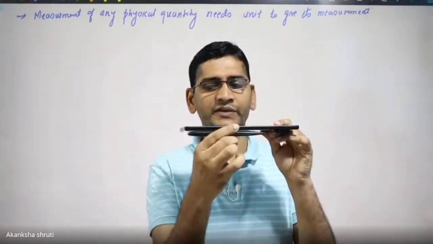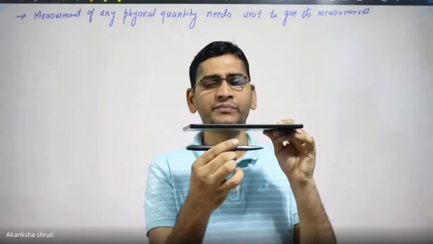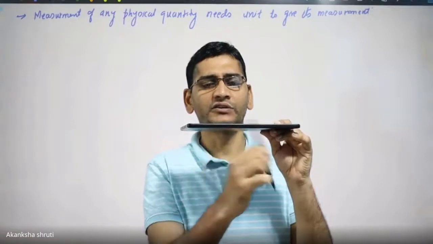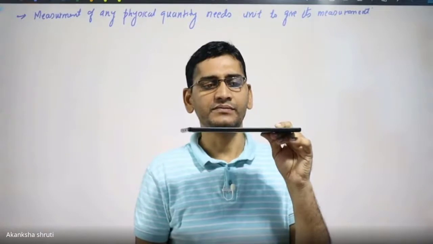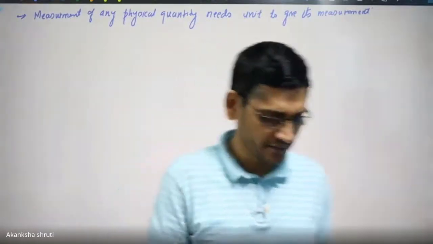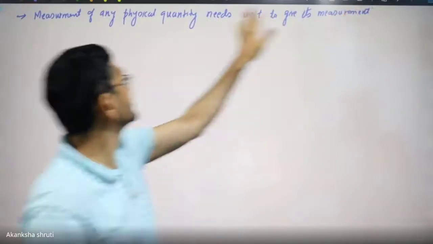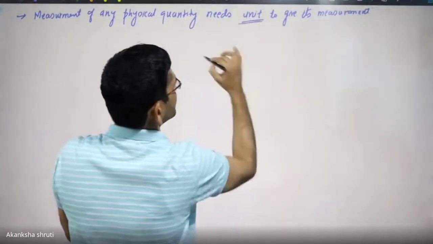Again, it may be different from this. Means I need some unit in terms of which the length of either this one or that one can be expressed. So therefore, this measurement has to be expressed in some unit.